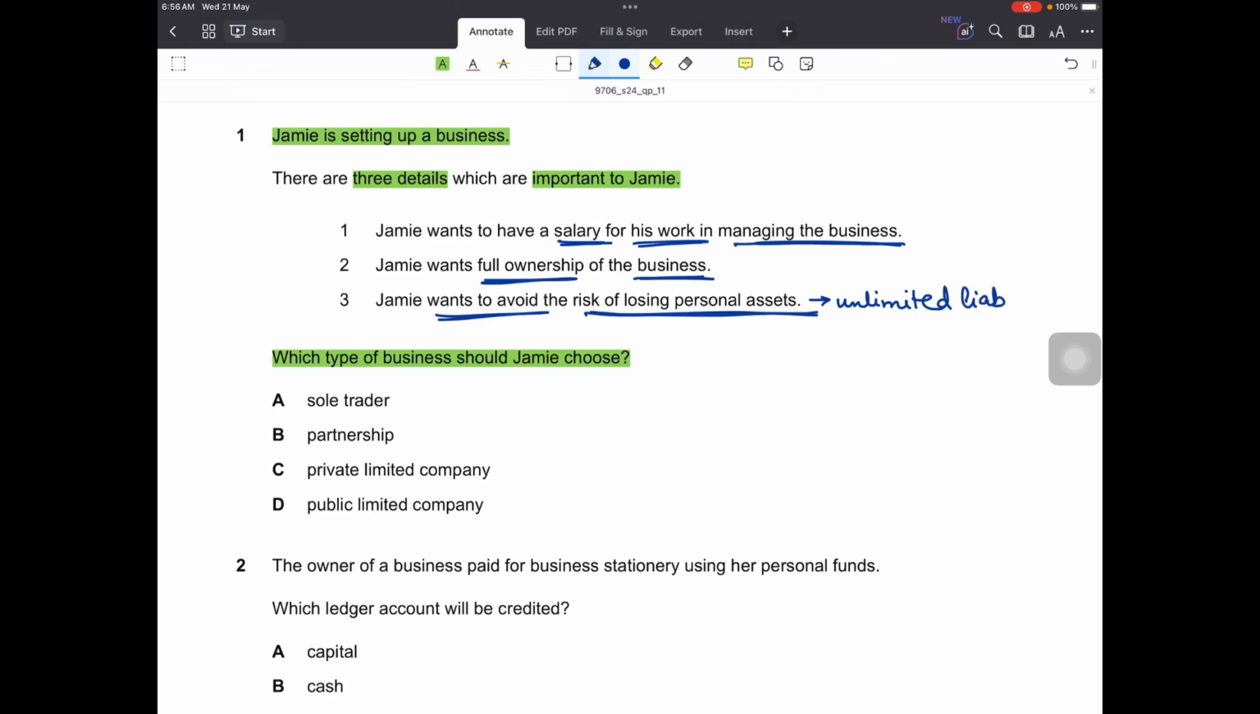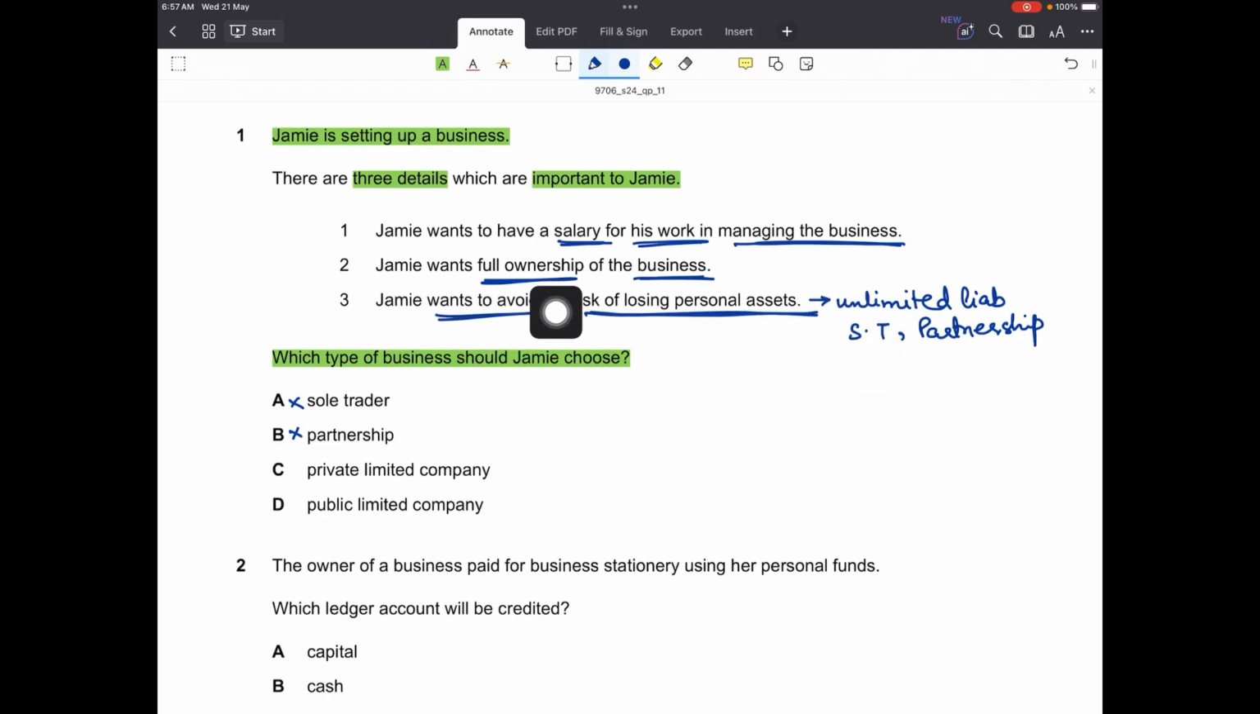And that can't be done if he decides to become a sole trader or form a partnership. So these two options are eliminated from the choice, as they both offer unlimited liability. So option A and B can't be right. This means that he has to move towards forming a company.